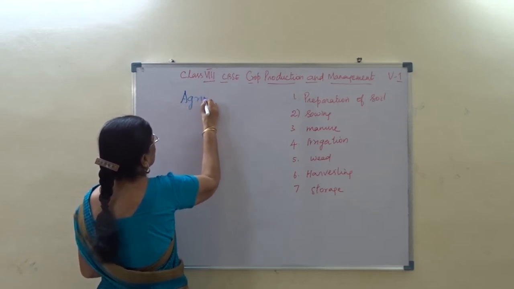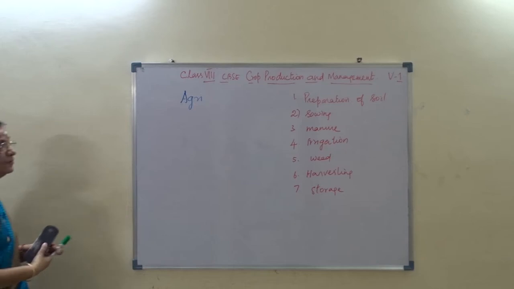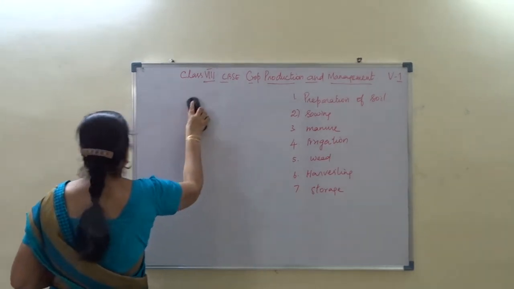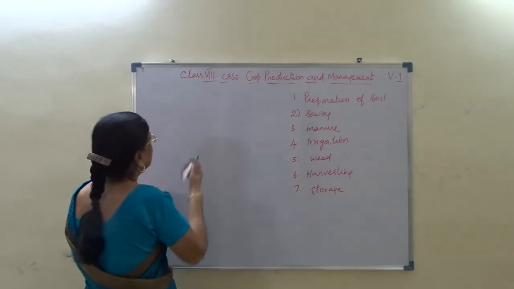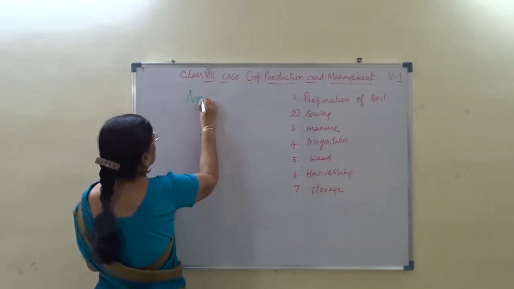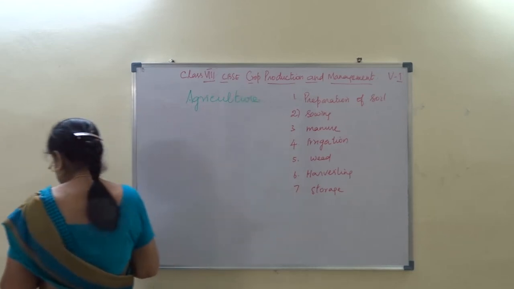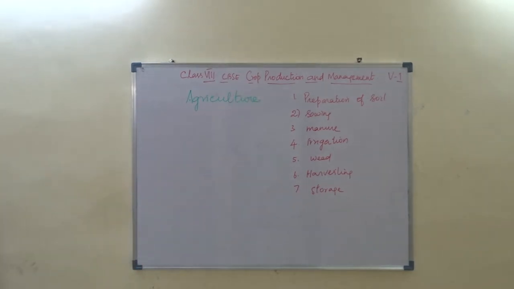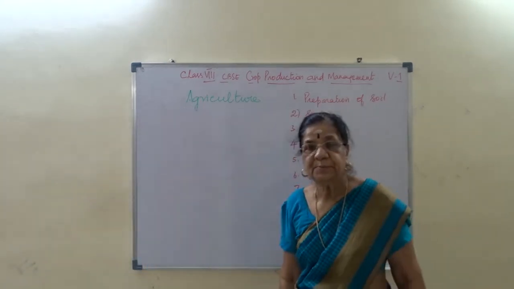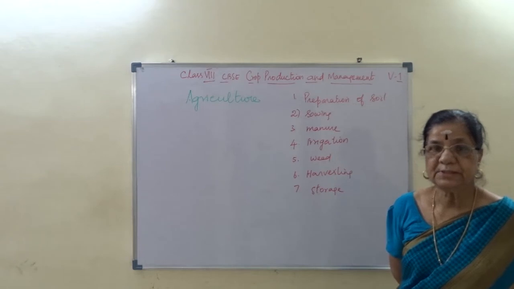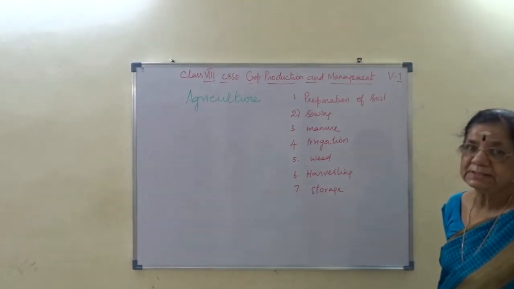Cultivation of these plants is called agriculture. And in agricultural practices, there are different steps.